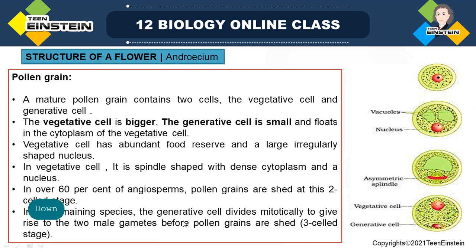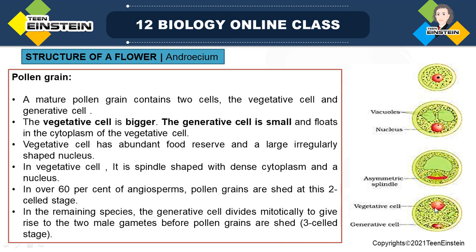This is the structure of a mature pollen grain. After maturing, this is the smaller cell, the generative cell, and here the bigger cell, the vegetative cell. So in the picture you can see both cells, right? The vegetative cell is bigger compared to the generative cell.